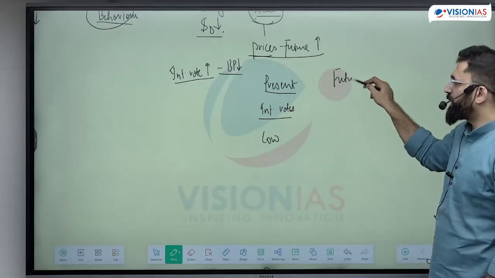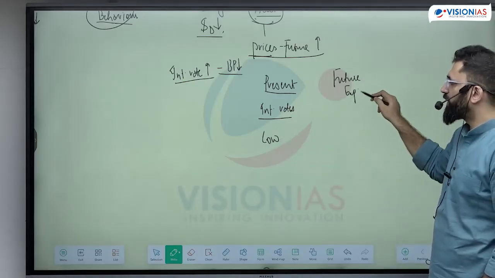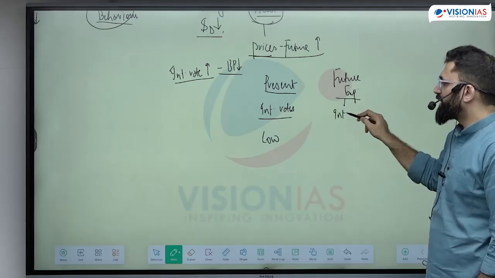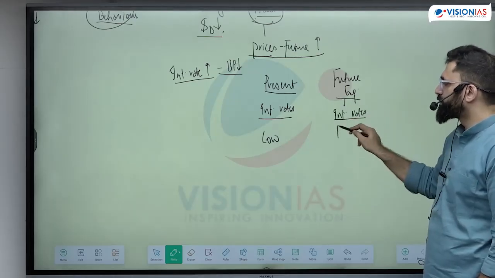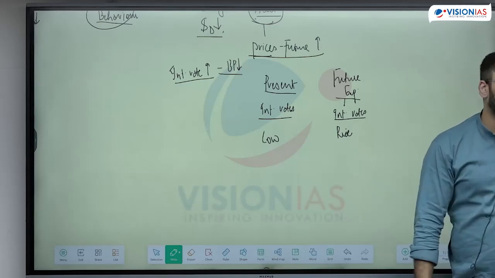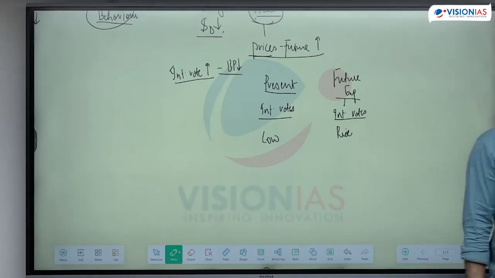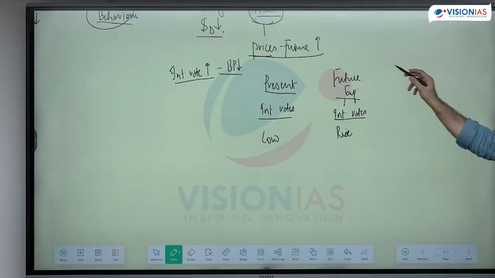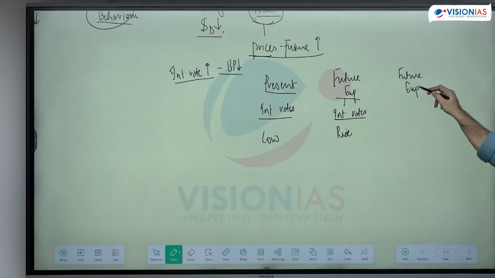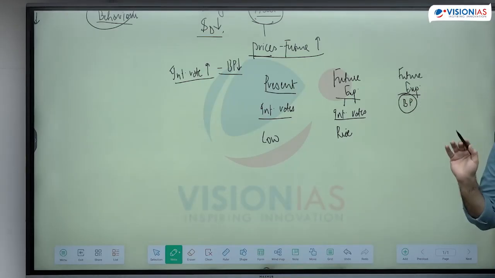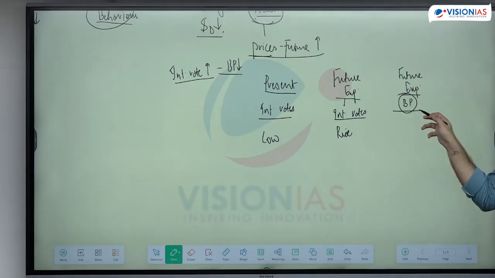My future expectation on the interest rates is that they are only going to rise. They will not go lower, they are going to rise. If my future expectation of interest rate is that it is going to rise, what exactly is my future expectation on bond price? I'm considering bond as an asset. On the bond price, what is my future expectation?